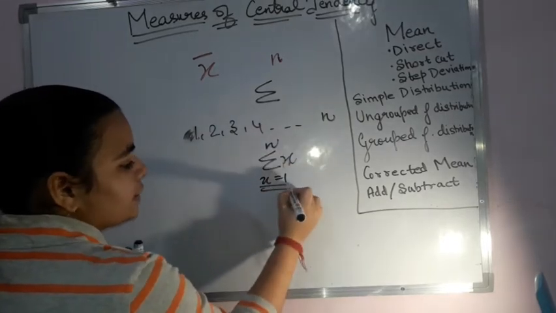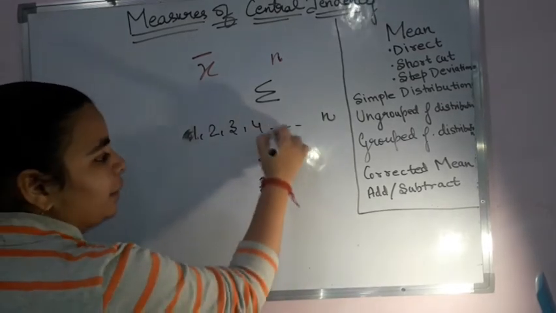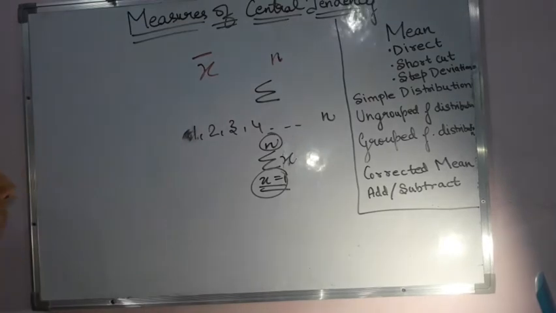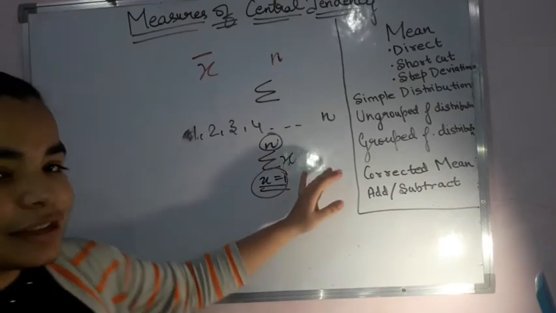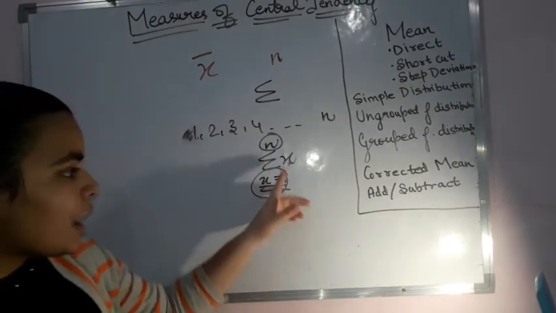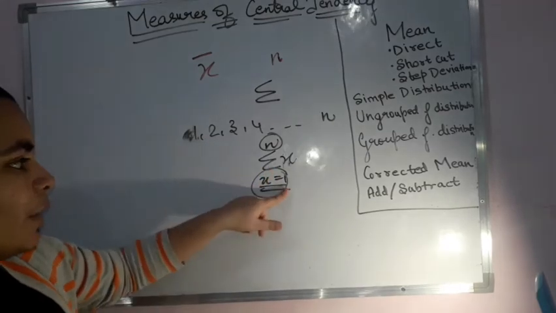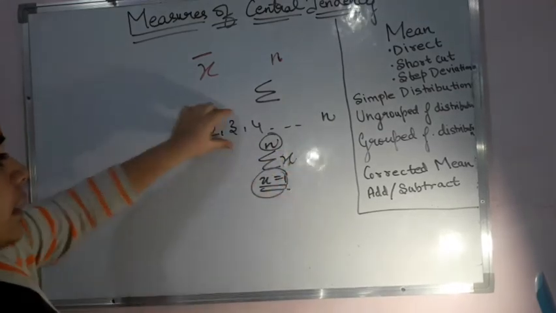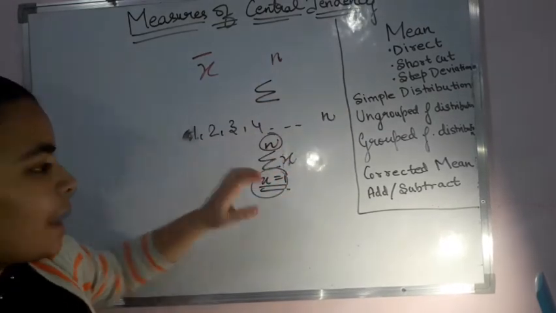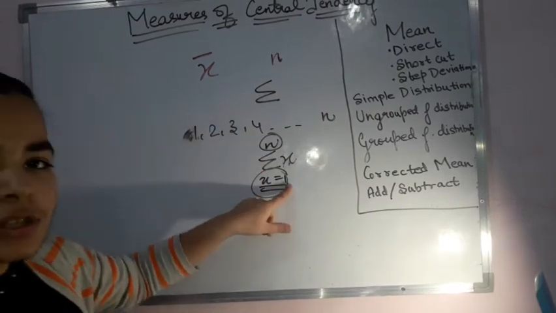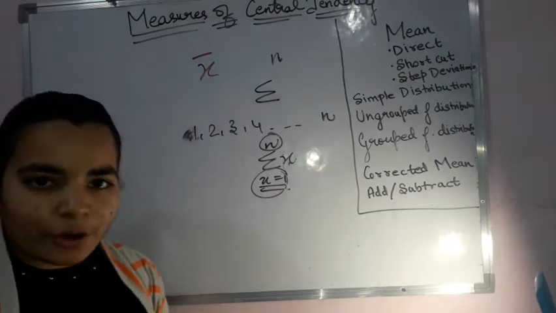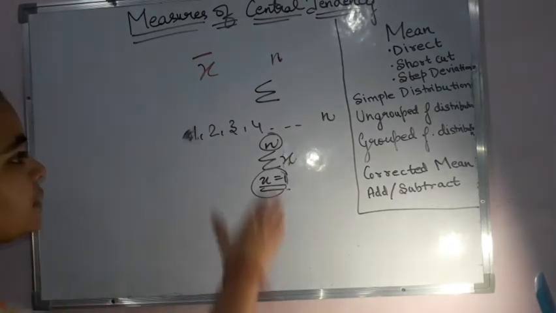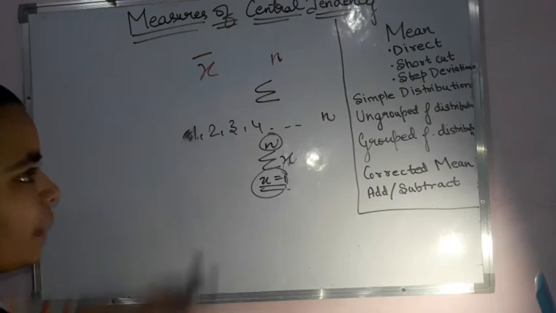Now this is the lower limit and this is the upper limit. So here we write the limits, below the sigma sign and above the sigma sign. So sigma x, that is summation of x, and this x is lying from 1 to n. That means these are the terms which I consider to be x, and these terms are starting from 1, which is the lower limit, and ending at n, which is my upper limit. So I hope this part is very much clear, that this is why we are writing the sigma. Okay, this is also done.